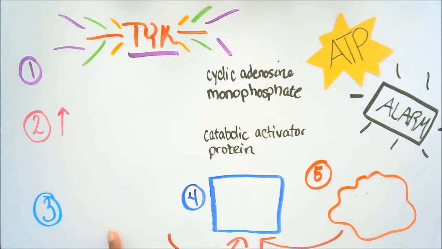3, a complex is formed. What is the name of that complex? What's included in that complex? Now this complex then binds to what on the lac operon? And what polymerase binds to this part of the lac operon? After this polymerase binds to this part of the lac operon, what happens?